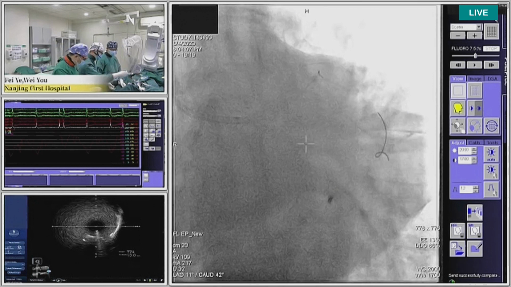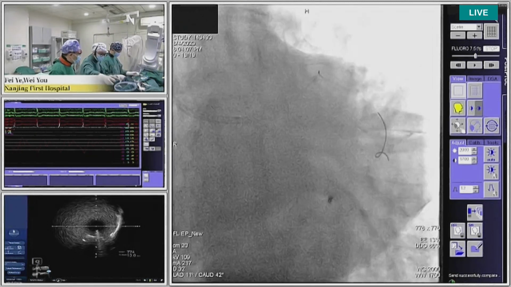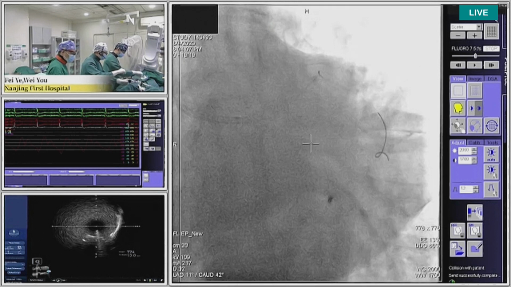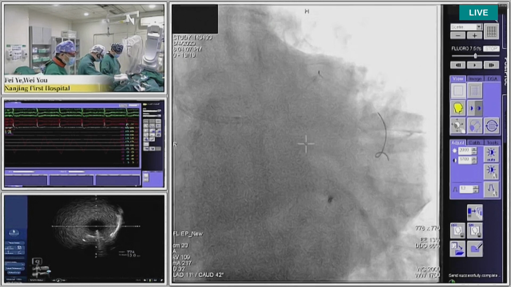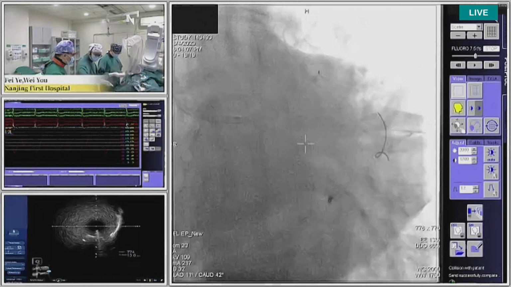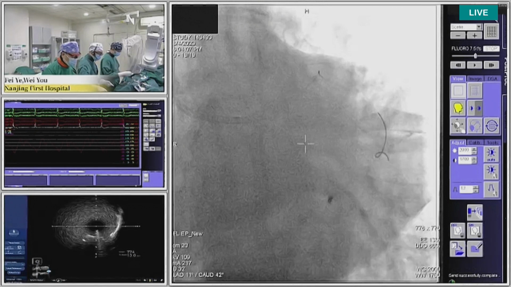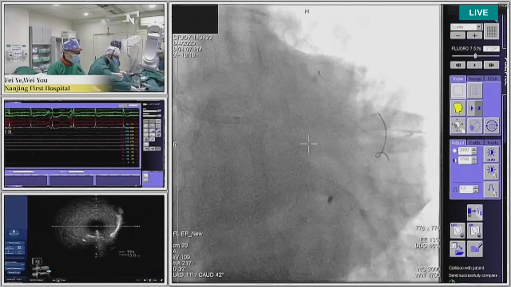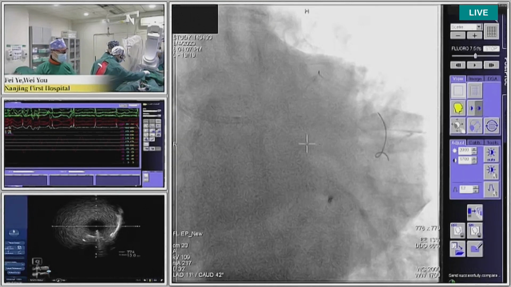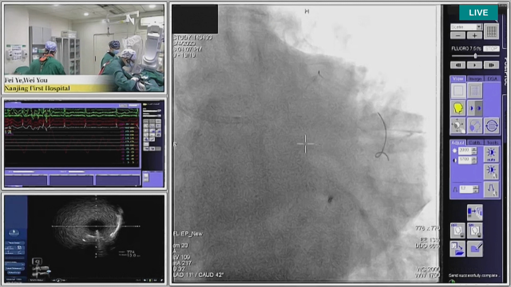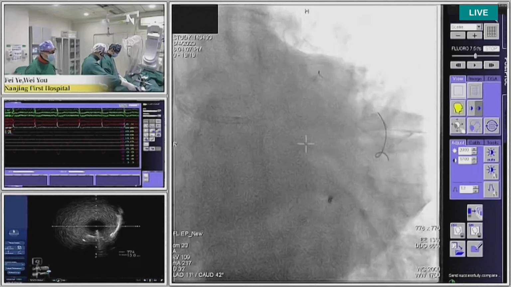It's a hydrophilic wire, a run-through or BMW. This is BMW. It's very common during the procedure to take the run-through wire. Yes, we want to use a workhorse wire. What's your preferable wire? Workhorse wire. I like BMWs. I do run-throughs and Minamo.